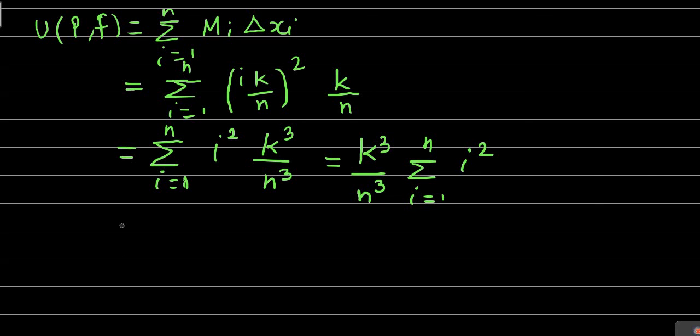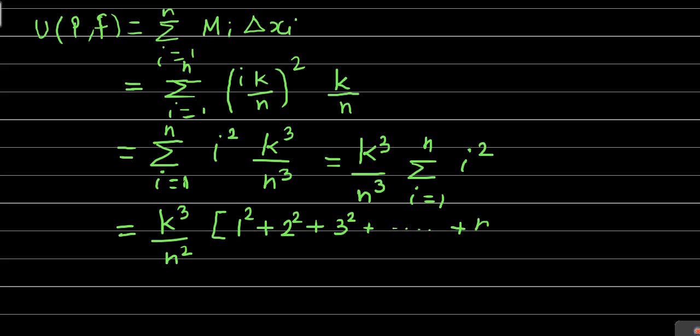Now this is equal to k cube by n cube as it is, into summation over I equal to 1 to n of I square. Put I equal to 1, 2, 3 and so on. This becomes 1 square if you put I equal to 1, 2 square if you put I equal to 2, 3 square if you put I equal to 3, and so on up to n square if you put I equal to n.